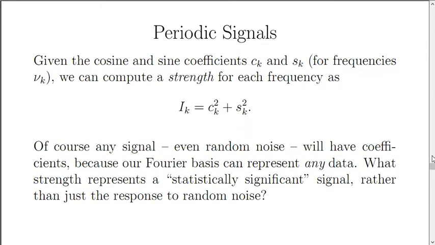So to get a good measure of the activity at that frequency, we take the sine and cosine coefficients and combine them, computing a strength for each frequency as the sum of the squares of the cosine and sine coefficients at those frequencies. And of course, any signal, even random noise, is going to have coefficients. Because our Fourier basis is a complete basis, it can represent any data. What strength represents a statistically significant signal rather than just the response to random noise?